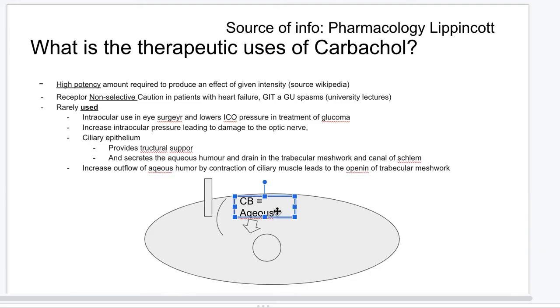Okay, anyway, let me explain this. Imagine this is the eye. Okay, this is your eye. This is your main lens inside.